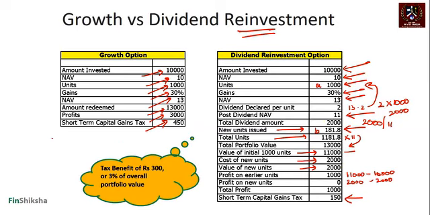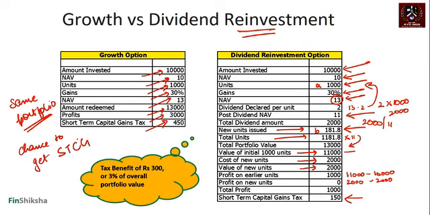Correct? Always remember, however, that the underlying portfolio is the same. We are talking about the same portfolio or the same stocks that are there. Only then will this work, because the NAV has to go to 13 only after the underlying stocks have gone up as such, right? That's the third categorization that we see, purely from a tax benefit perspective. Also, it only works if you have a plan or chance to get short-term capital gain.